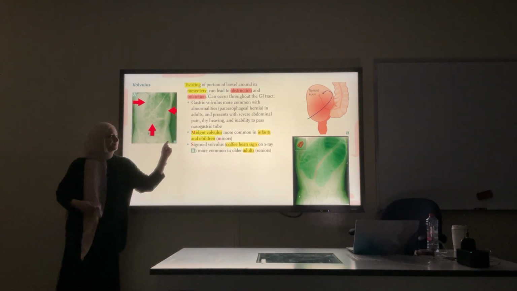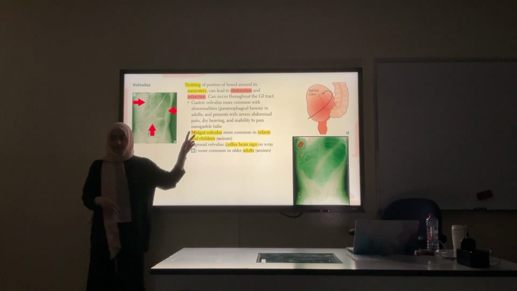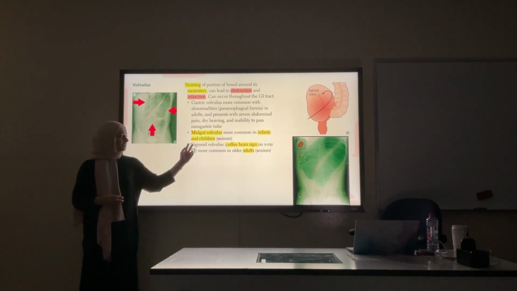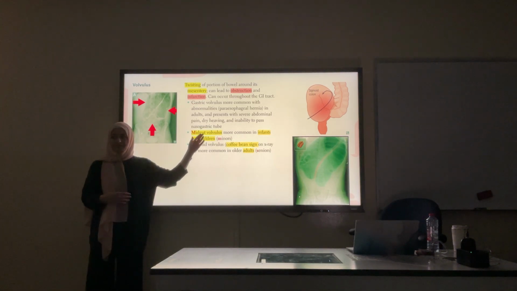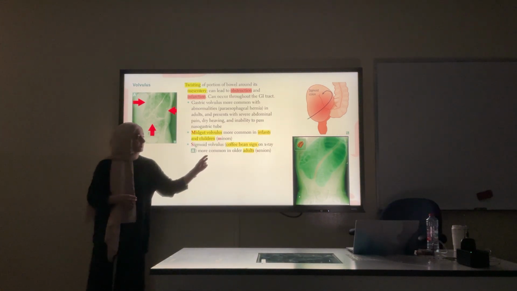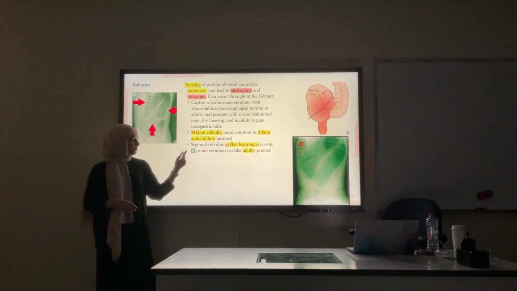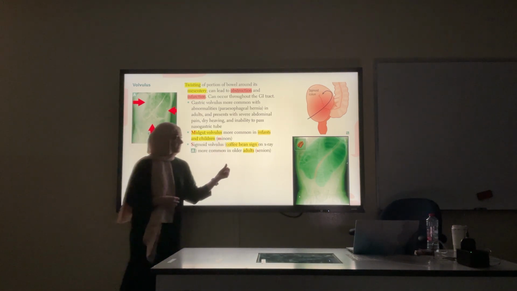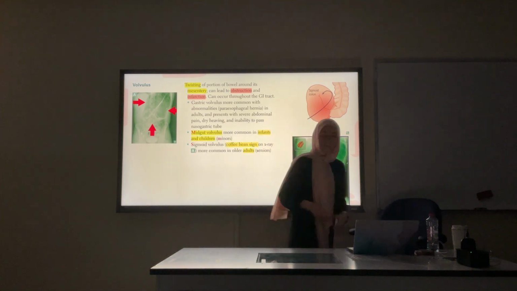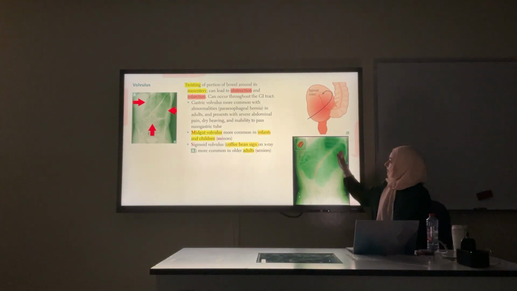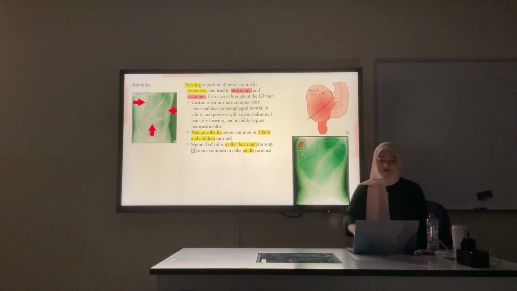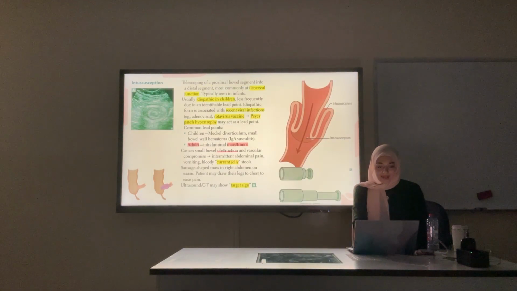There are two types: midgut volvulus and sigmoid volvulus. The doctor didn't specify these types, but know that midgut volvulus happens mostly in children. Sigmoid happens in adults. And what's the sign on X-ray? Coffee bean sign. It looks like a coffee bean, and this is basically what sigmoid volvulus looks like.